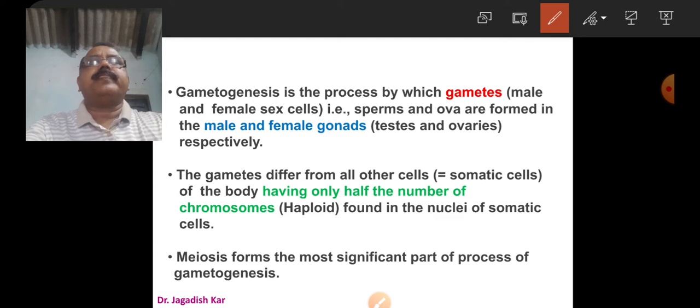Friends, there are two types of gametes or sex cells produced in man. The male produces male gametes or sperm and the female produces female gametes or eggs or ova. The formation of these two is known as gametogenesis. Sperm is produced in the testis and eggs are produced in the ovary.